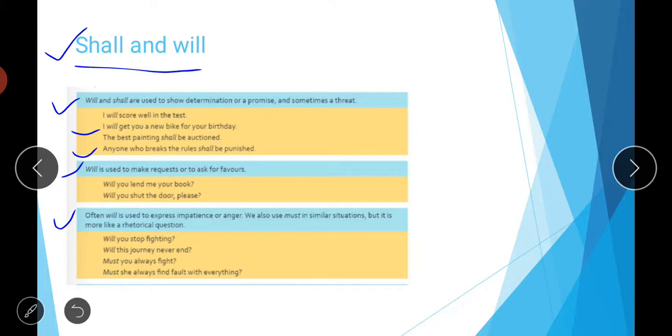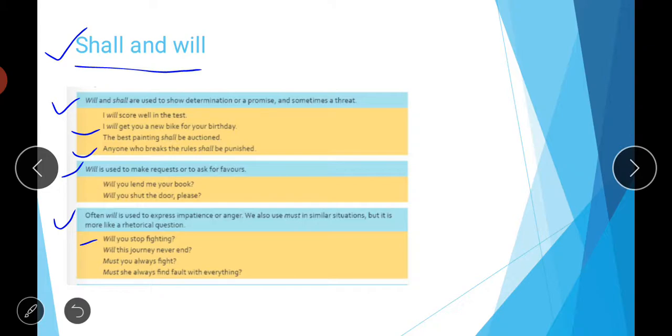So here we are talking about will. Often will is used to express impatience or anger, and we also use must in similar situations, but it is more like a rhetorical question. So, will you stop fighting? It means your parents are totally fed up with you and they have no patience, so then they say, will you stop fighting?